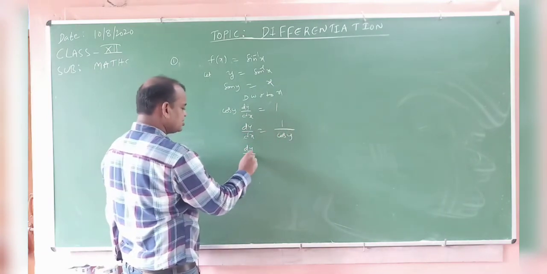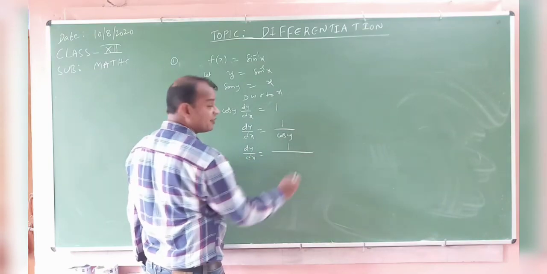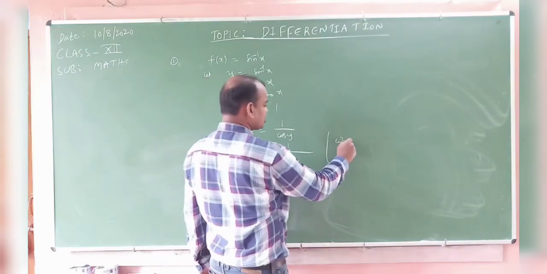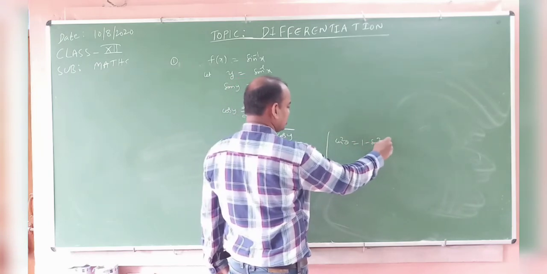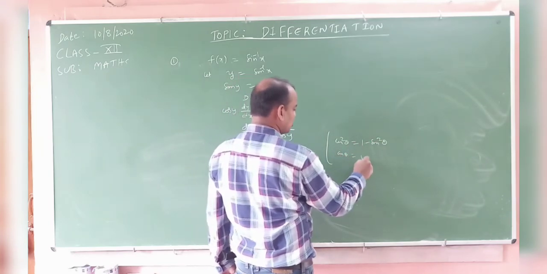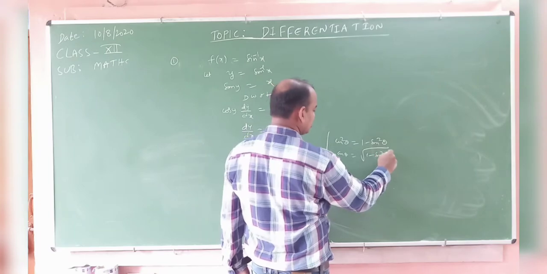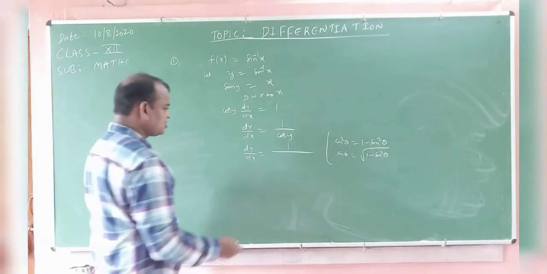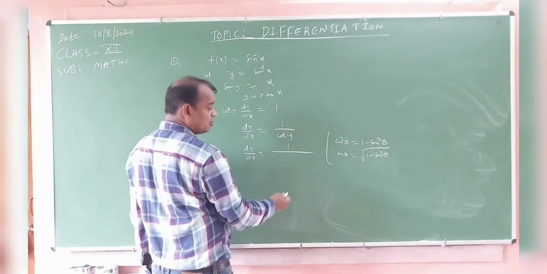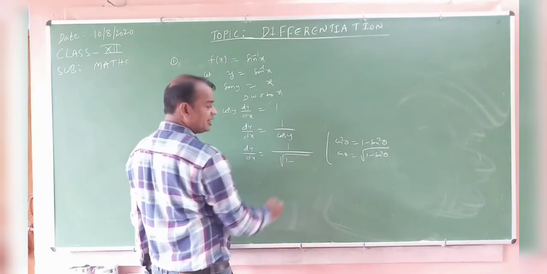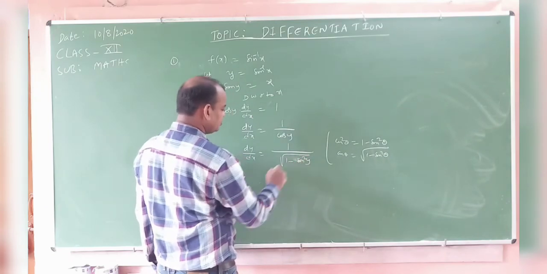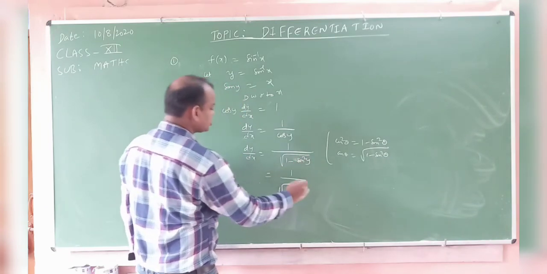Now dy by dx is equal to 1 by cos y. From the identity, cos square theta is equal to 1 minus sin square theta, so cos theta is equal to root over 1 minus sin square theta. Say yes or no? Yes, 1 by cos y means 1 by root over 1 minus sin square y.